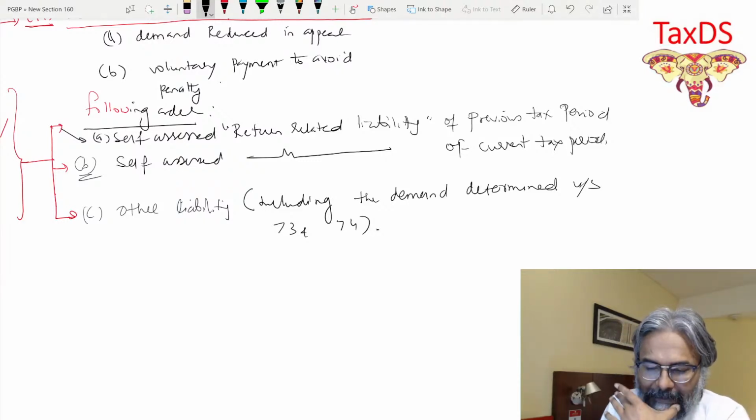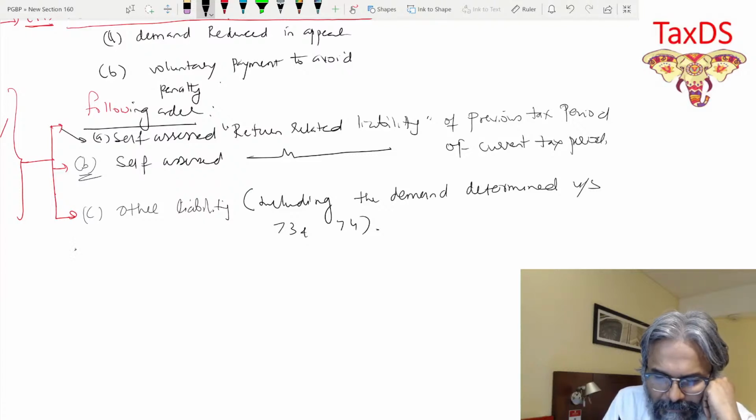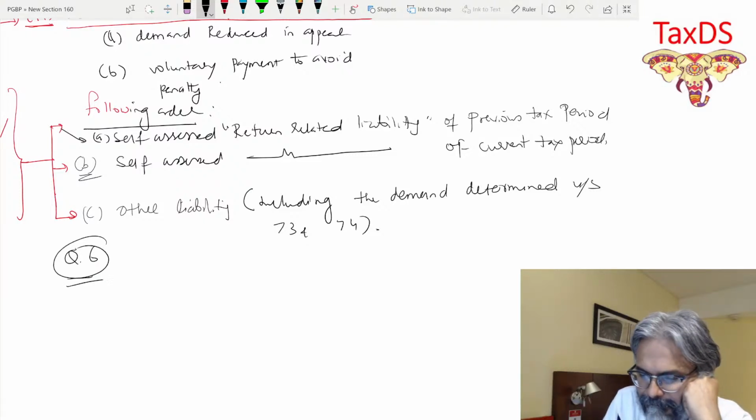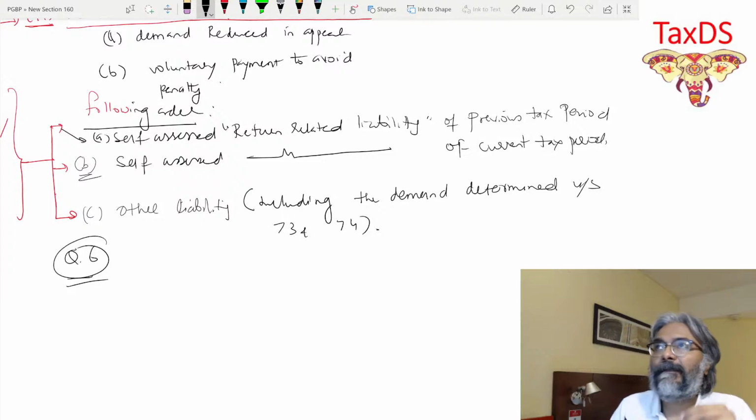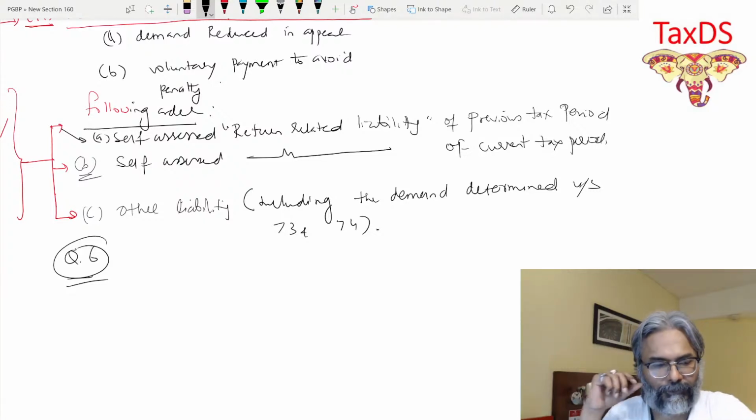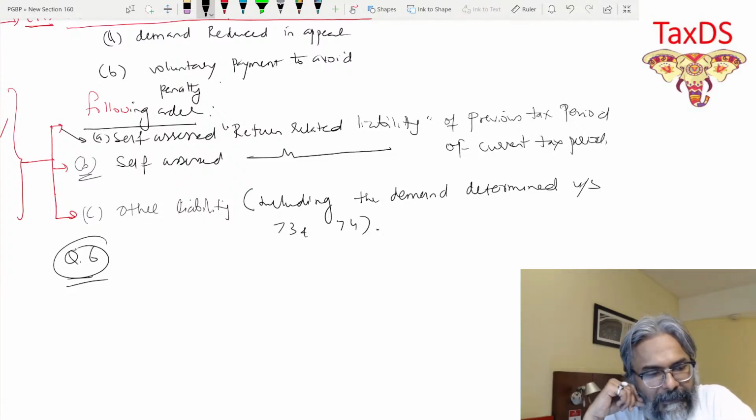That is a sequence. Now, students, based on that, we'll see question number 6 now. Just take a note of it. Question number 6. Let's have a look through, students, question number 6 over here. Quickly.